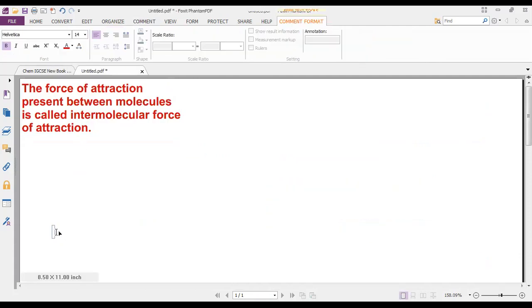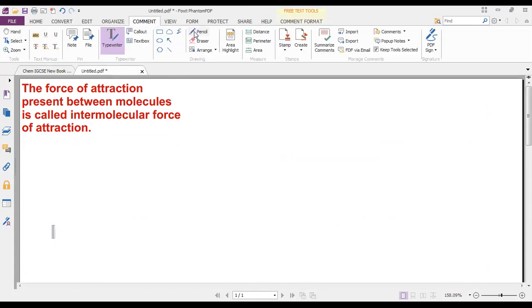Now I want to show you what this intermolecular force of attraction is by drawing a diagram. For example, let us draw a molecule of water. Okay, a simple molecule of water.